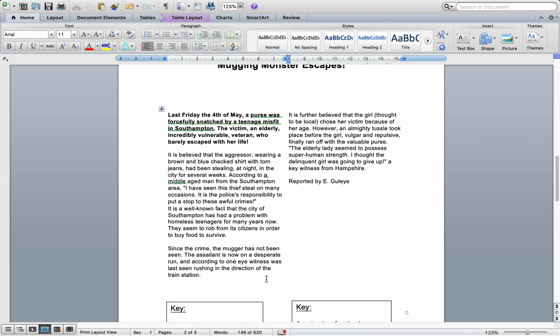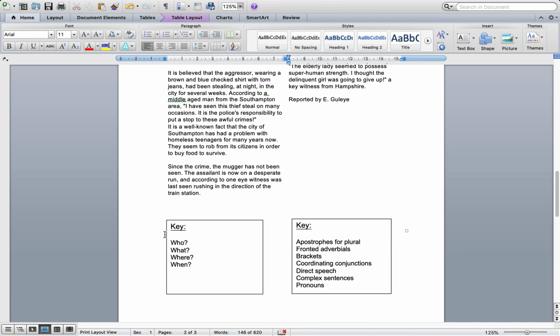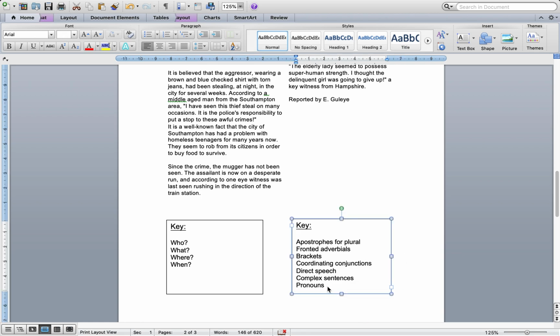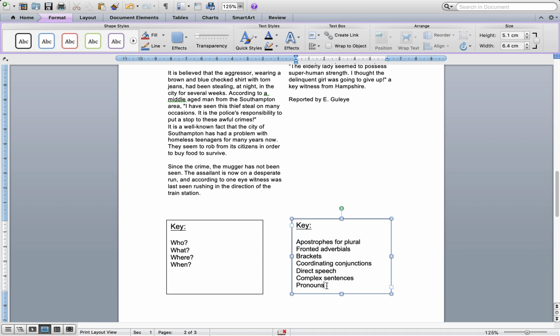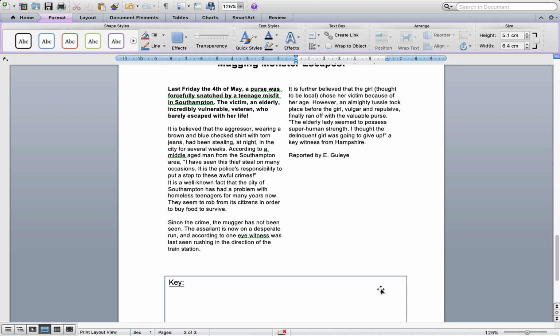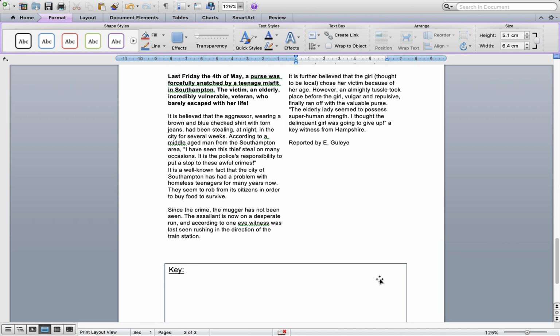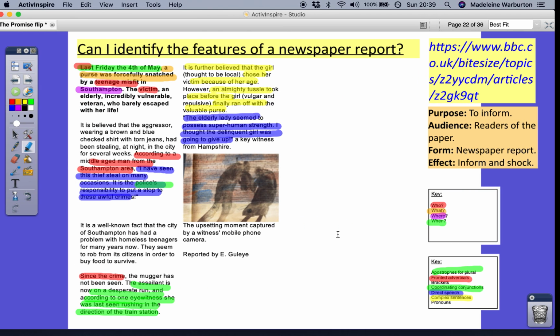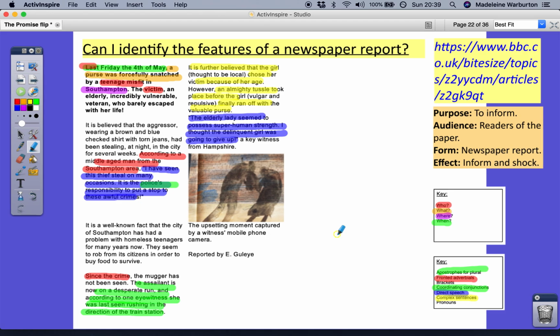Silver, you've got the newspaper report that we've just read, and you have got a key here. Not only have you got to find who, what, where and when, but you've got the features to find here as well. Remember, a pronoun is I, she, he, they. Okay. Gold, what you've got to do, slightly more difficult, I've left your key empty. So I want you to create a key for this newspaper report. So you might also want to leave this slide up to help you work that out.